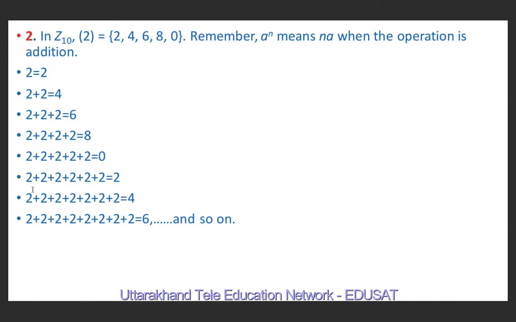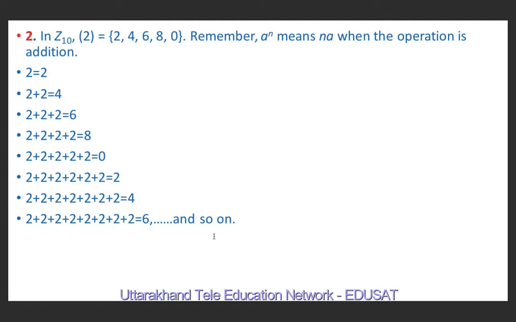Now if we add 2 six times, we will get 12. If we divide it by 10, the remainder is 2. If we add 2 seven times, we will get 14. If we divide it by 10, the remainder is 4. If we add 2 eight times, we will get 16. If we divide it by 10, we will get 6.